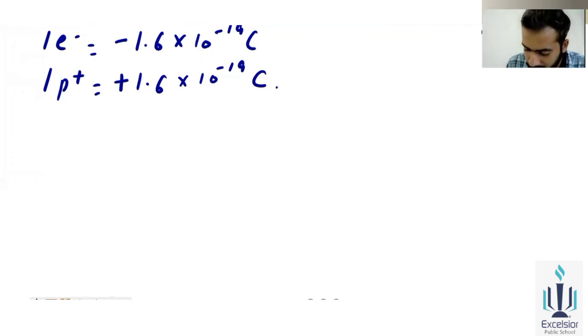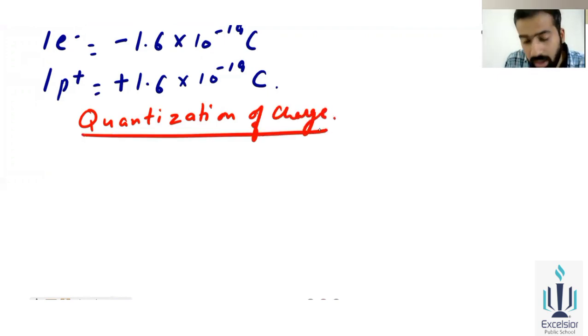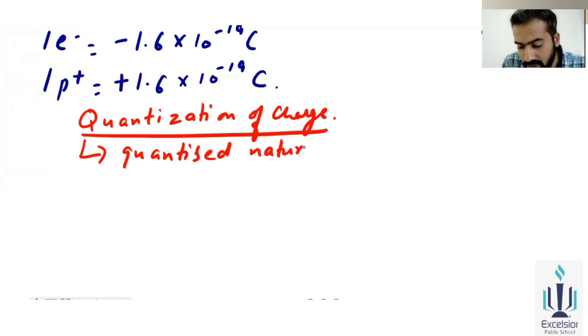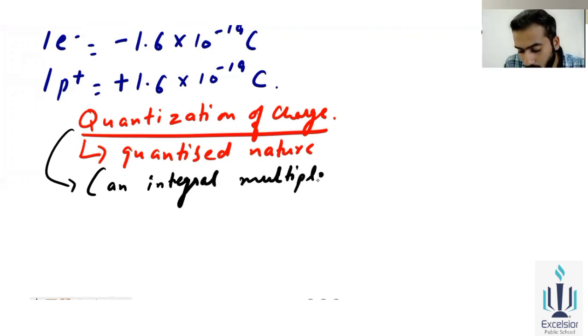Now there is a term, quantization of charge. That is also a property of charge, that charge is always in a quantized nature, in a quantized form. What is the basic meaning of quantization? Quantization means it is an integral multiple of charge. What is an integral multiple? A full-fledged whole value will come.